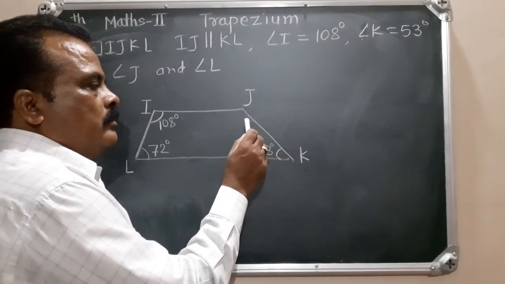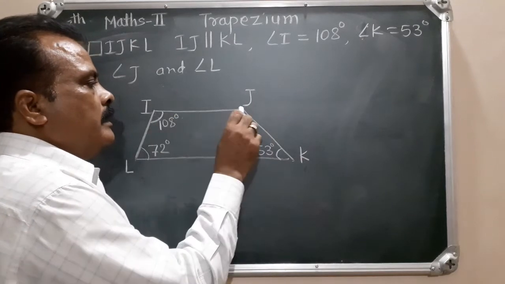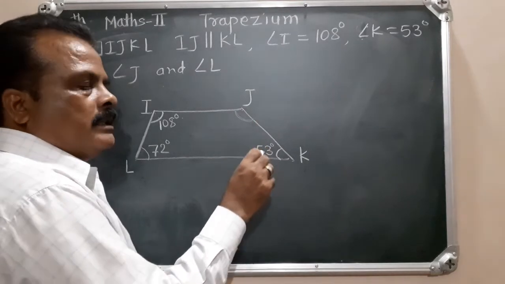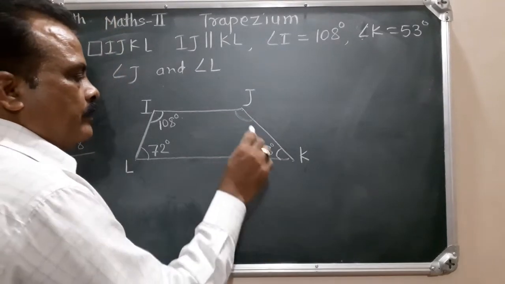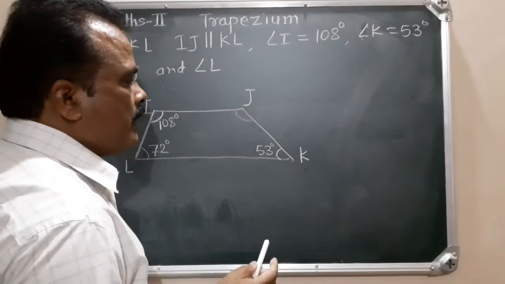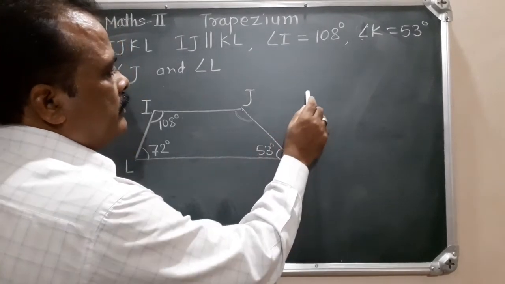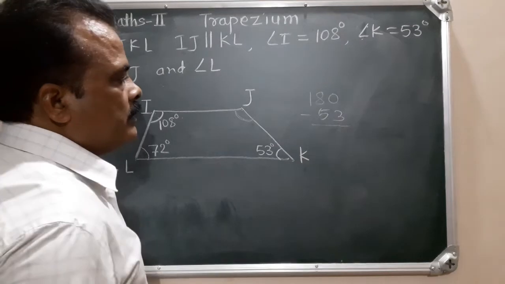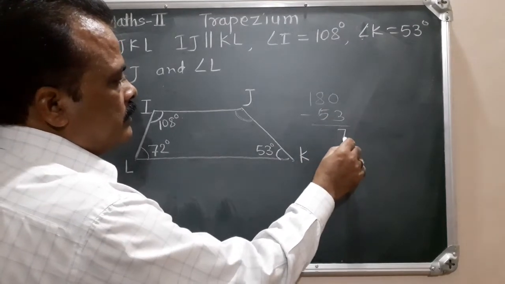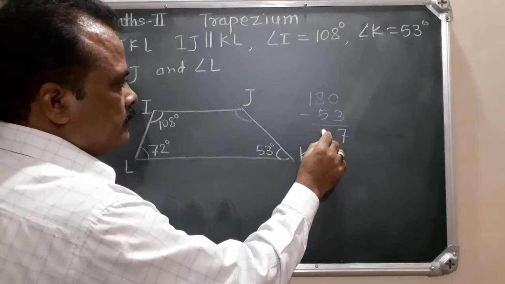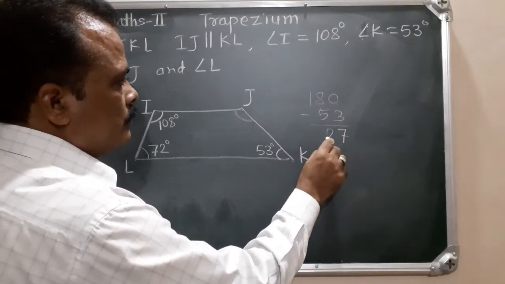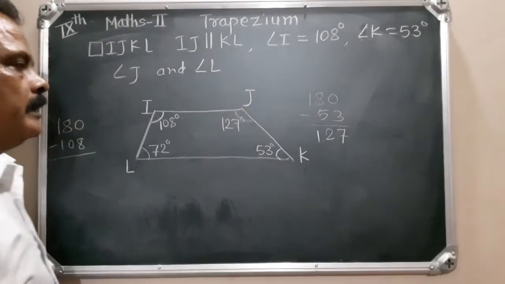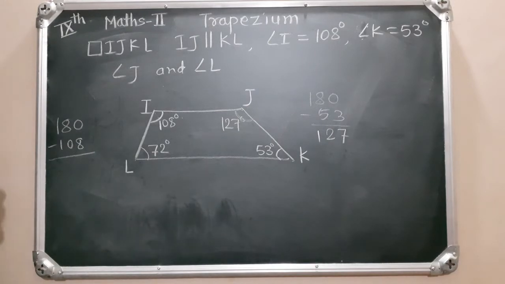Therefore, these two angles, angle IJK and angle JKL, are interior angles and interior angles are supplementary because these two lines are parallel. So measure of this angle is equal to 180 minus 53. If we subtract 53 from 180, we get 127 degree.